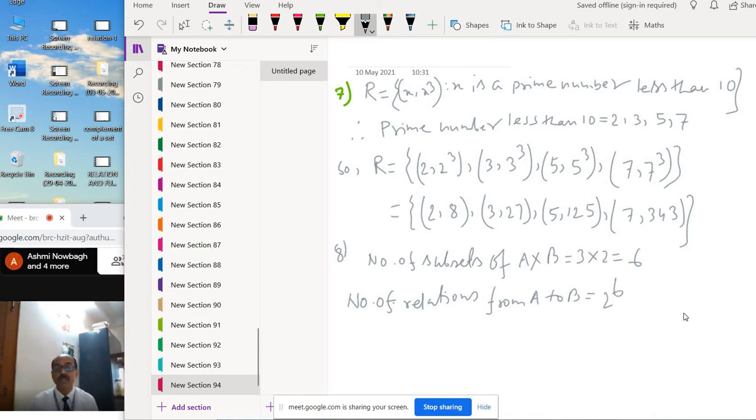So 2 to the power 6, this is the answer. Remember this: 2 to the power n, where n is the number of elements. In this question, 2 to the power 6 is the number of relations.